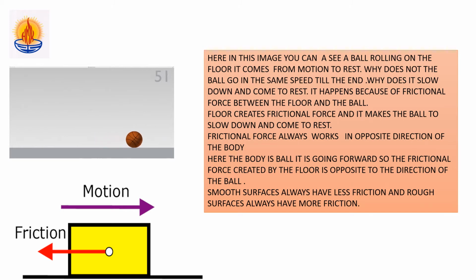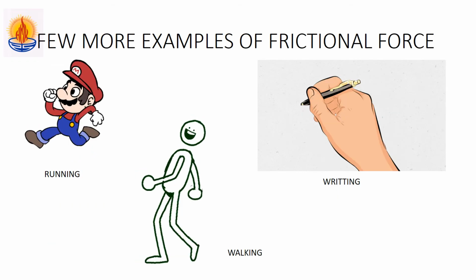Frictional force always works in the opposite direction of the body. Please remember this. This is a very important point. Frictional force always works in the opposite direction of the body. Here the body is the ball. It is going forward. So the frictional force created by the floor is opposite to the direction of the ball and it is making the ball slow down and then come to rest. As I have told you, smooth surfaces always have less friction and rough surfaces always have more friction.